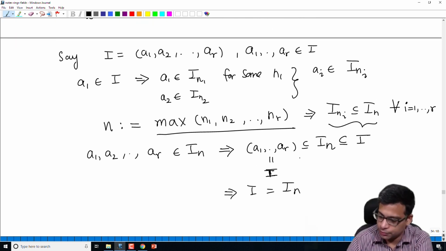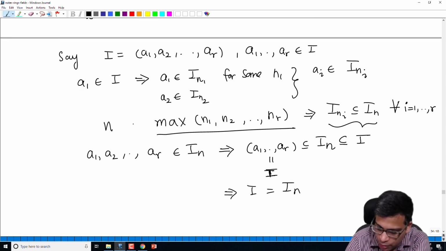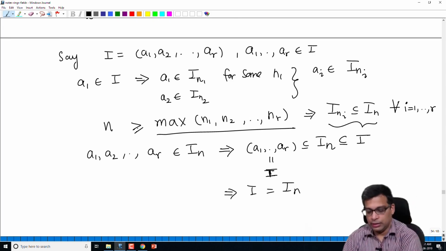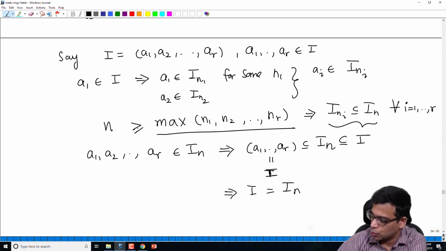In fact, I should not define N like this. If N is at least this number, max of this, then this argument holds.